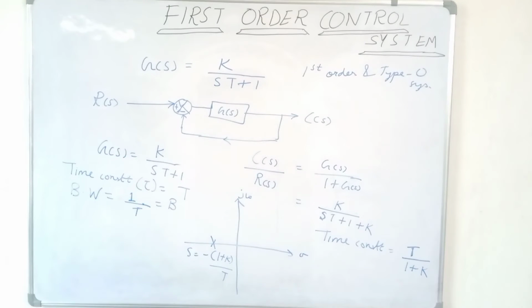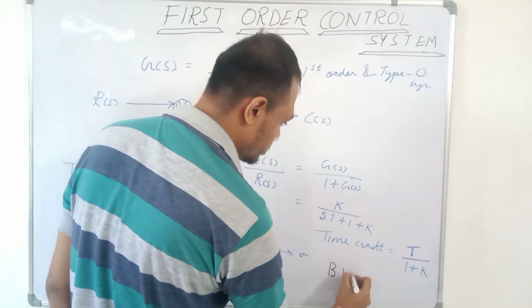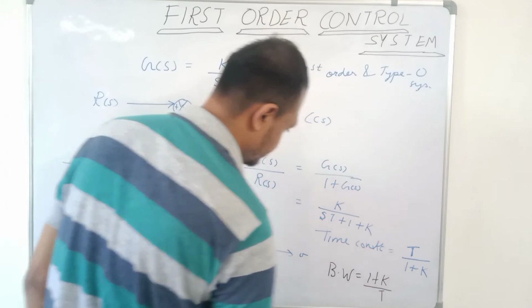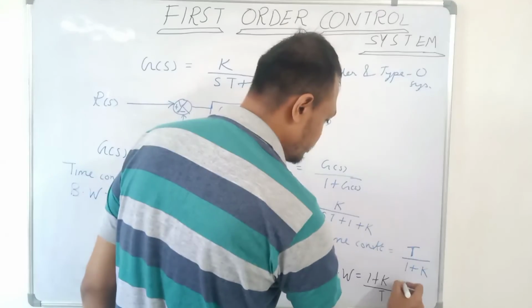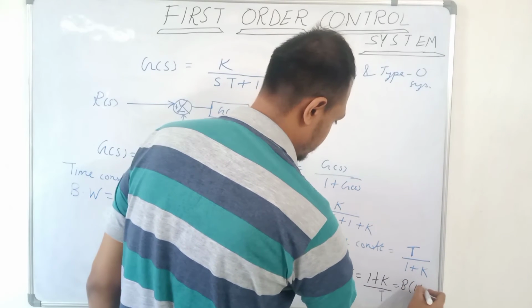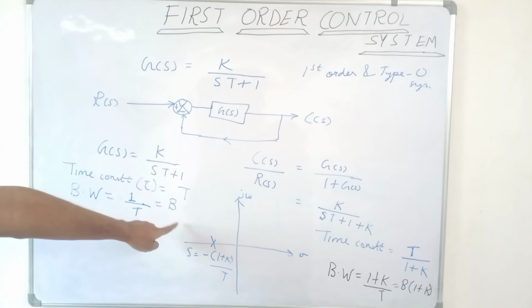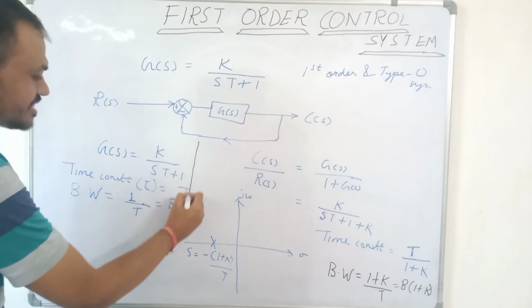T upon 1 plus k, and bandwidth is the reciprocal of the time constant, so bandwidth will be equal to 1 plus k upon T. And 1 upon T I have written as beta, so bandwidth will be equal to B into 1 plus k. Bandwidth I have written as B, so bandwidth for the closed loop system is equal to B into 1 plus k. So this is the open loop system and this is the closed loop system.